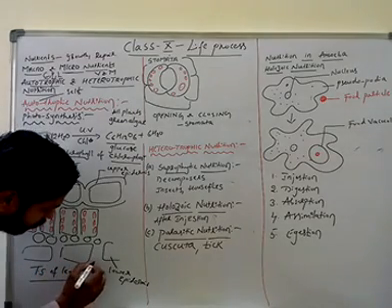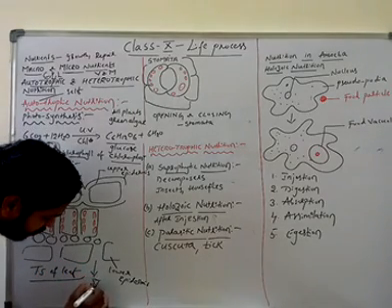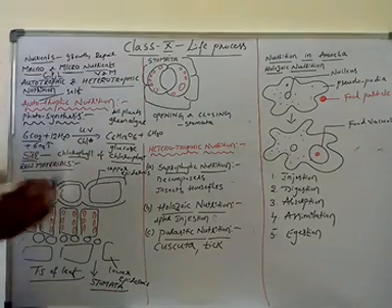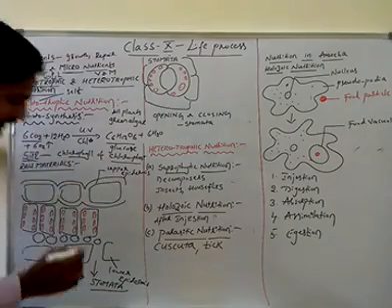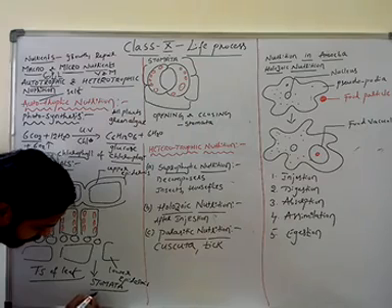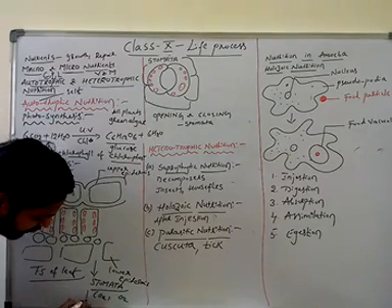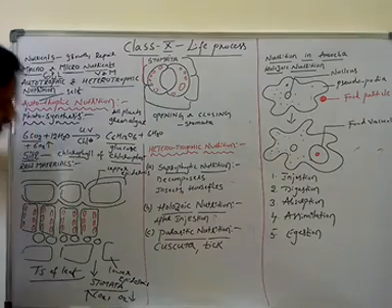These gaps are called stomata. Through these stomata, gaseous exchange takes place. That means the plant can take in carbon dioxide and release oxygen.